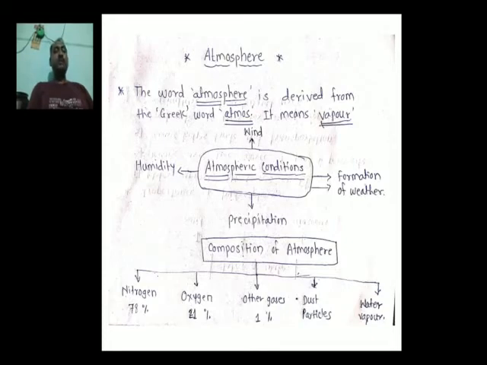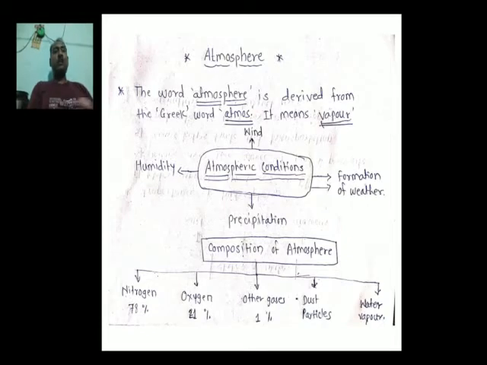So it is a mixture of gases. Different types of atmospheric conditions we always find here. Wind, humidity, precipitation. All these things we always find here in the atmosphere, and these things always form a weather.